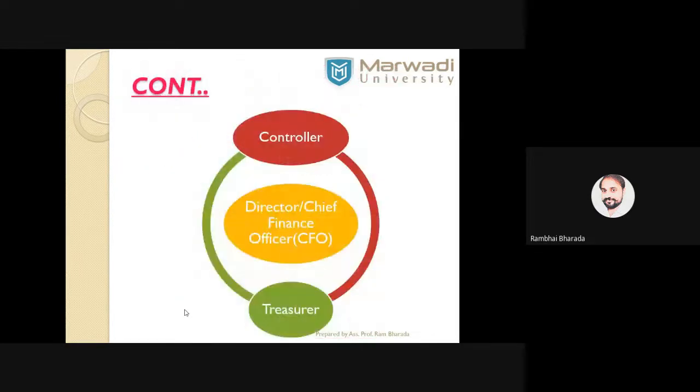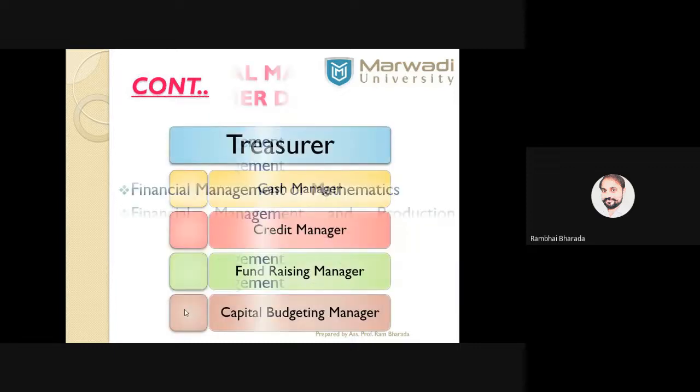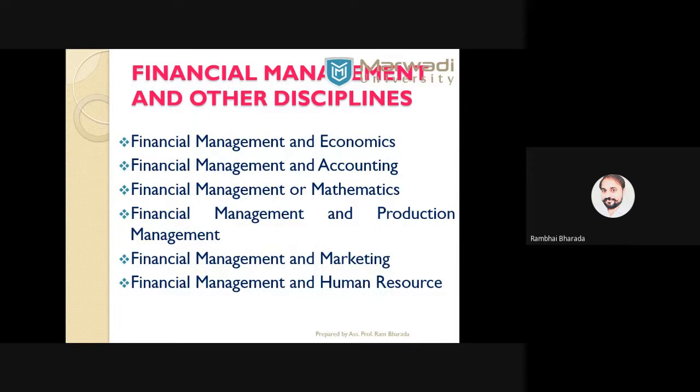Now coming to the next one. The next important question from unit number one is financial management and other subjects and other disciplines. So here: financial management and economics, financial management and accounting, financial management and mathematics, financial management and production management, financial management and marketing, and financial management and human resources. All these subjects have direct or indirect connection with financial management. You need to write any four disciplines in the answer if the question carries 8 marks.